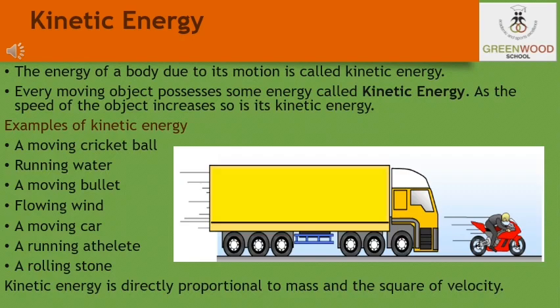How much energy is possessed by a moving body by virtue of its motion? By definition, the kinetic energy of a body moving with a certain velocity is equal to the work done on it to make it acquire that velocity.